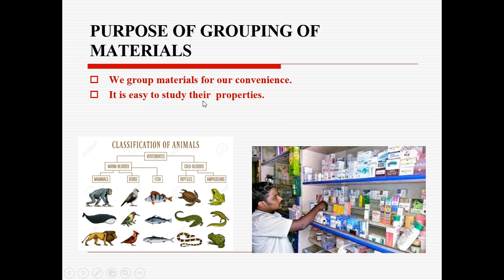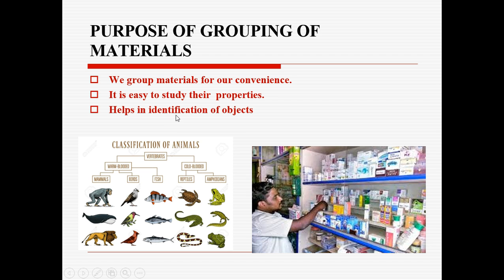It is easy to study their properties. So why do we group them? We group because we can study their properties easily. If we group animals on one side, we can study about animals easily. If we group plants on another side, we can study about plants very easily, right? If we mix both of them, it will be confusion for us only, right? So that is why we group, for the purpose of studying their properties for our convenience.